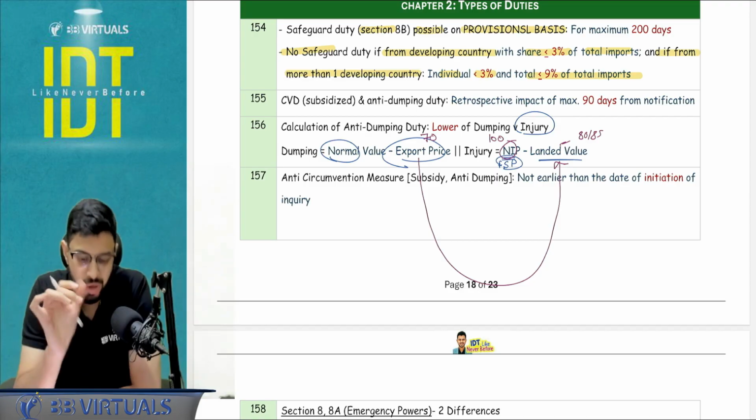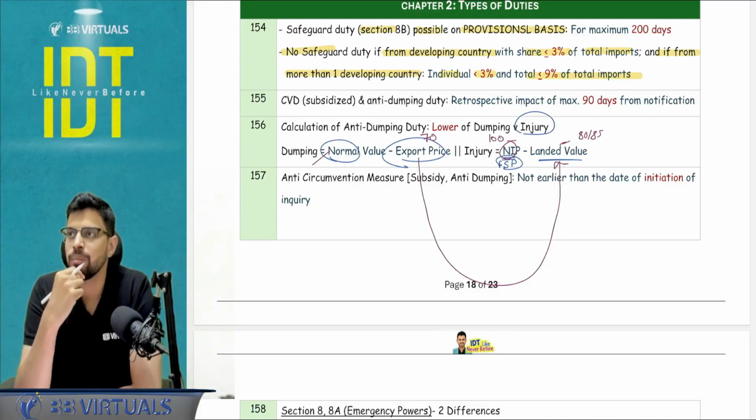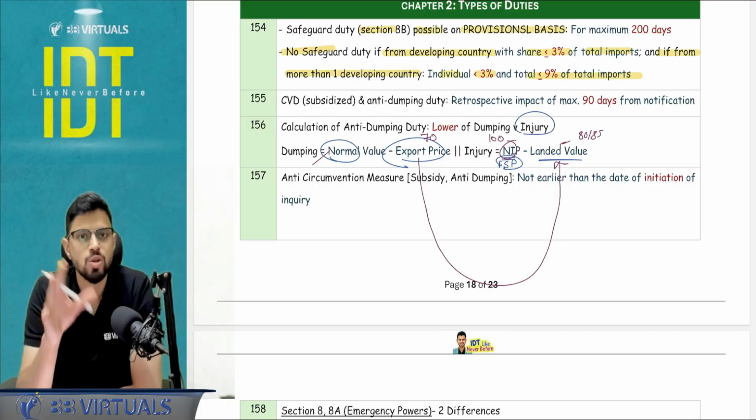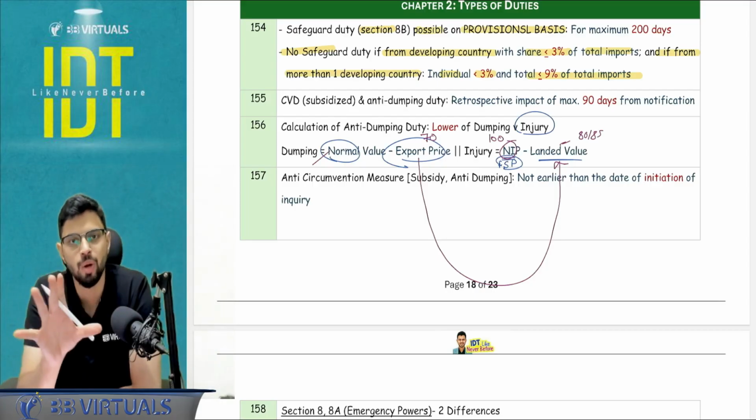It is possible in the question that they may not give you the normal value directly. You may have to construct it. So for example, they will give you the price of export to a third country, so that you may have to pick. Okay. So constructing the export price and constructing the normal value is also possible depending upon the facts of the question.